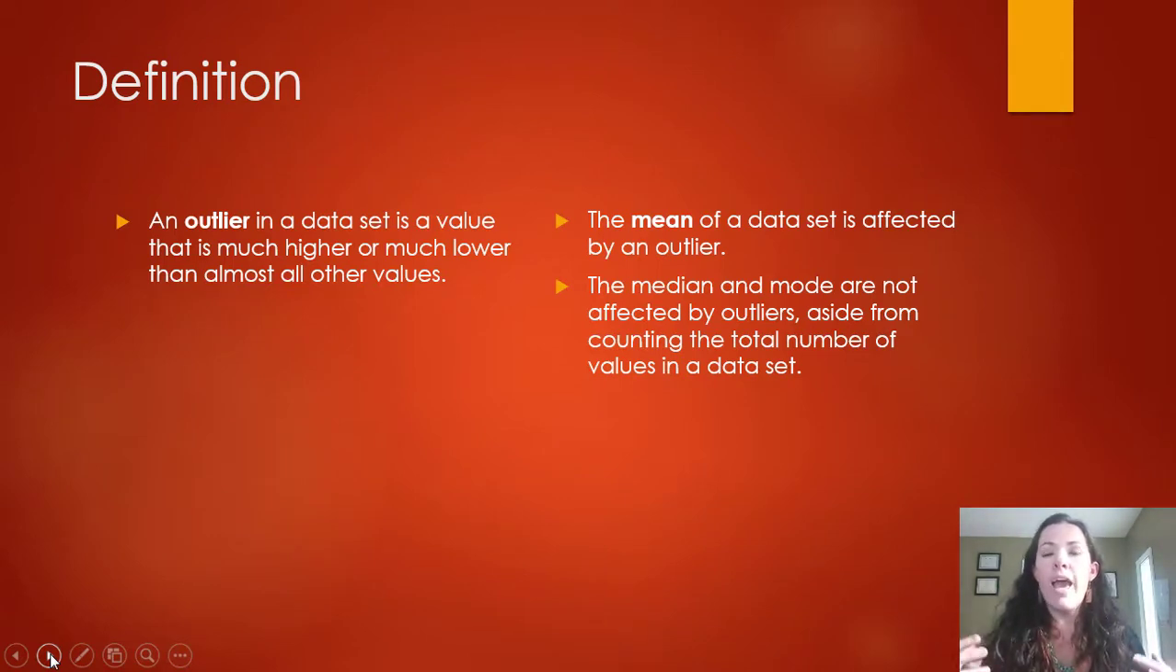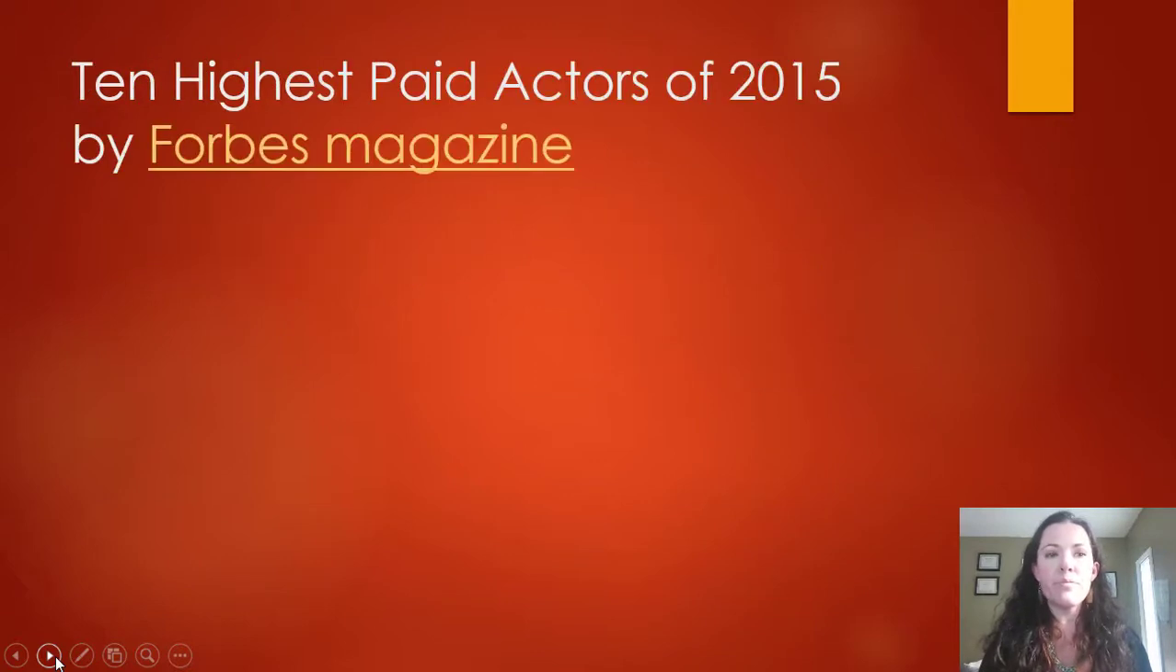So a lot of times if we have big outliers in a data set, we wouldn't want to use the mean as a way of measuring the data itself. The median and mode might be better measures. So that's how we decide which ones we want to use in a data set.